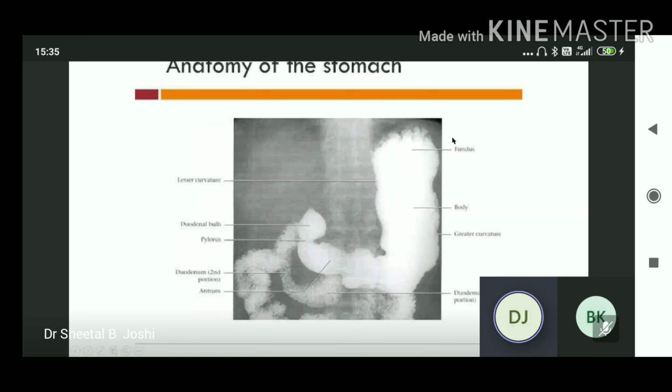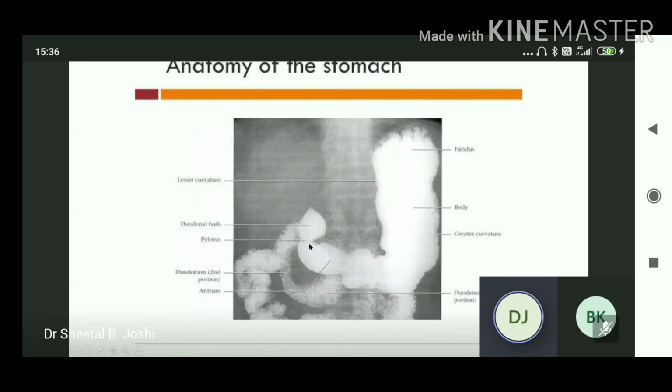Now here you can see the fundus of the stomach. Here the shadow, air, the body, the greater curvature, the lesser curvature, incisura angularis, the duodenal bulb or the duodenal cap. It is formed due to the poorly developed circular folds of the mucous membrane.